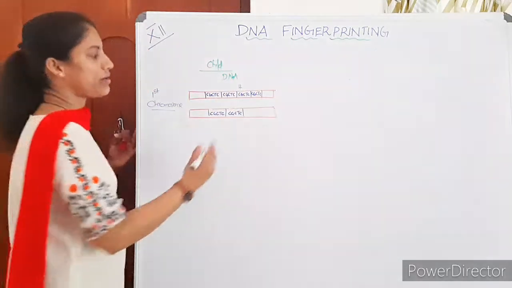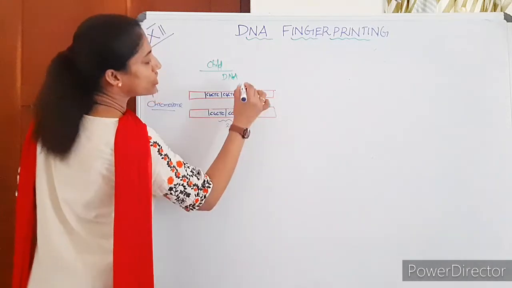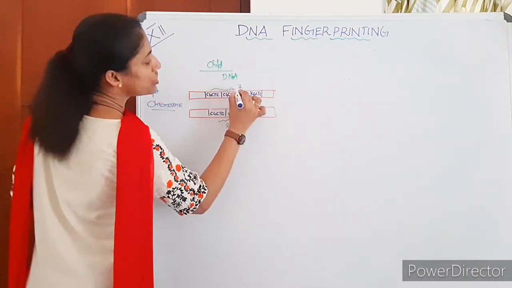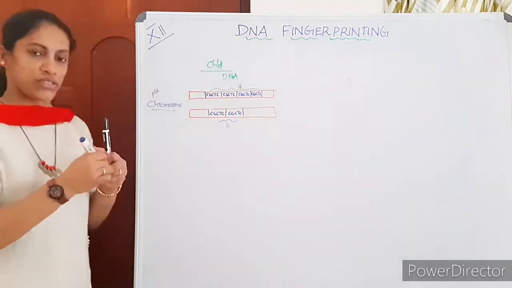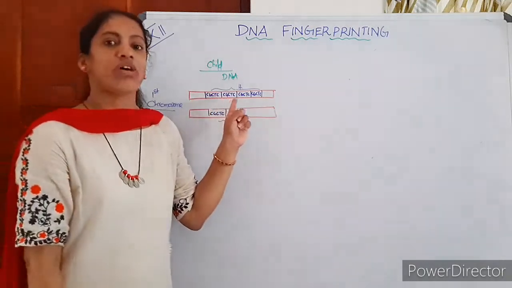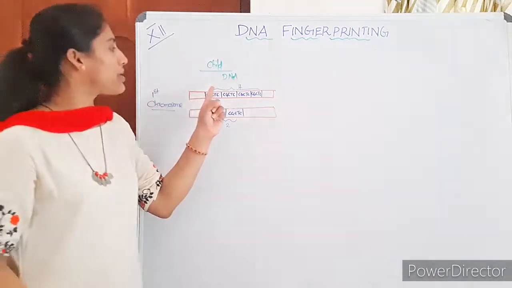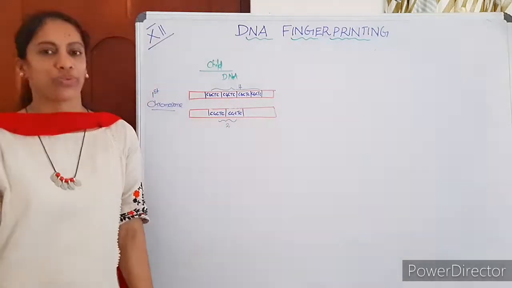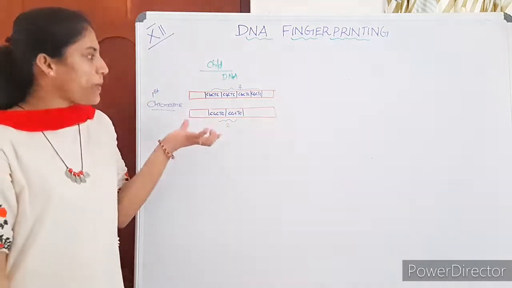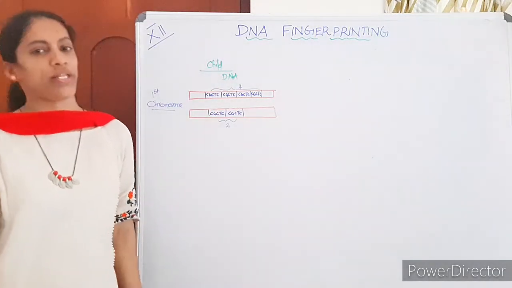Suppose that is a VNTR. Whereas in the other chromosome, he has only 2 VNTR repeats. On the first chromosome pair, one member has 4, the other has 2. In the first pair of chromosomes, he has 4 and 2 as VNTR repeats.